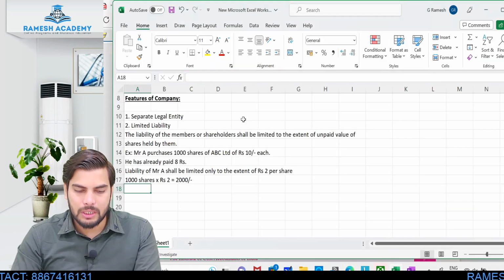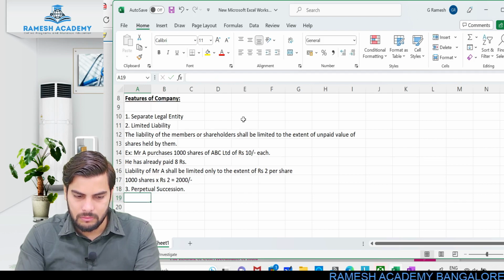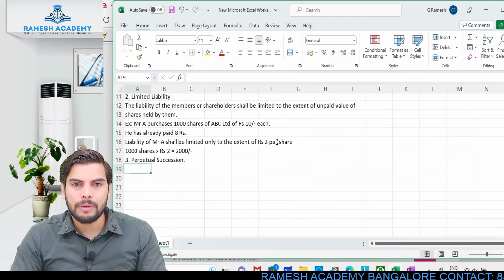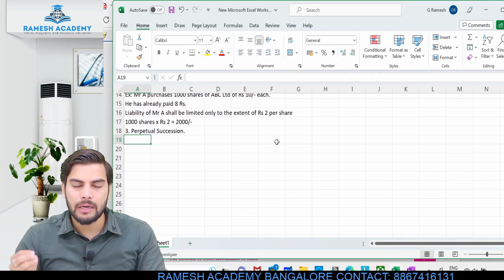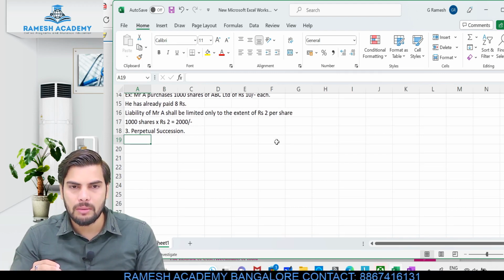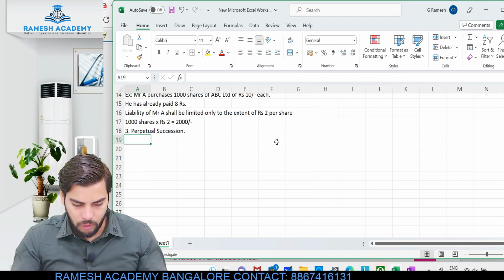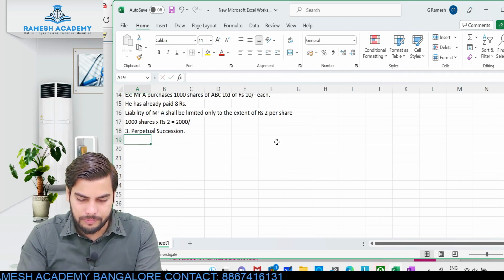Then the third feature is perpetual succession. Okay, so what is perpetual succession? The existence of this particular company will not depend upon the shareholders nor the directors. Okay, so perpetual succession, the company will continue its operation throughout. There might be changes in the management or ownership, but the company will continue doing its operation throughout for an indefinite period of time. Okay, so I'll just write the meaning over here.